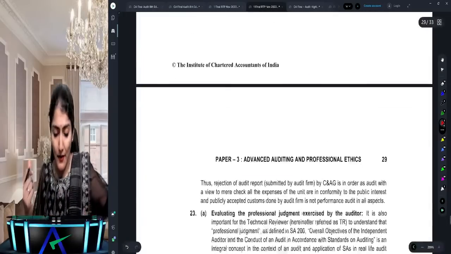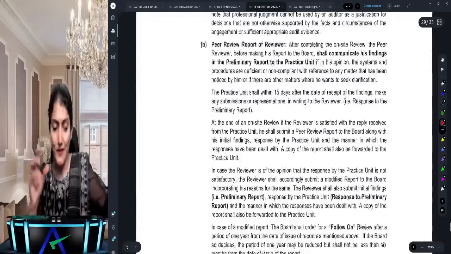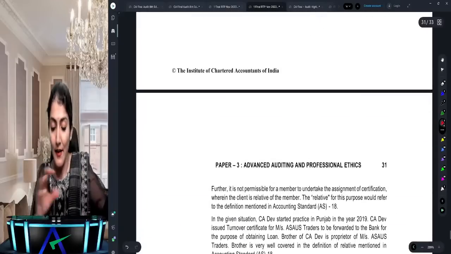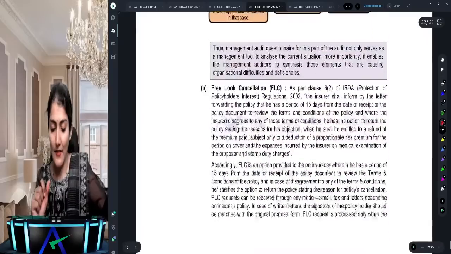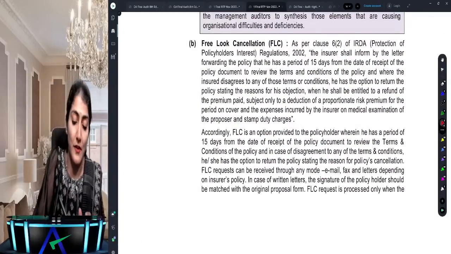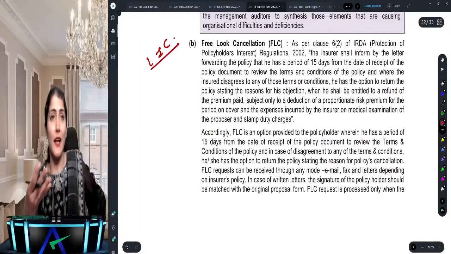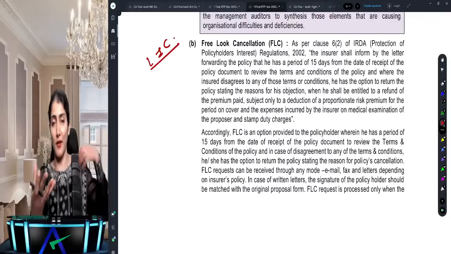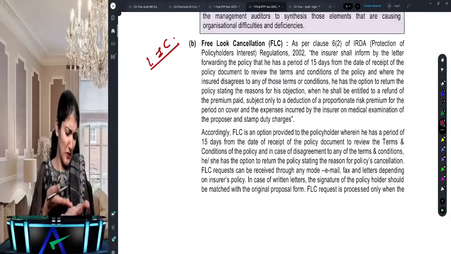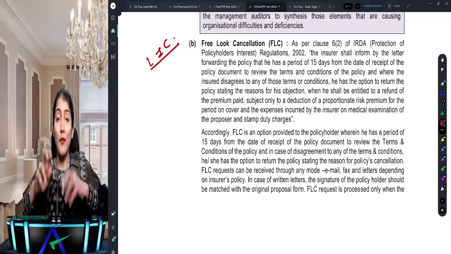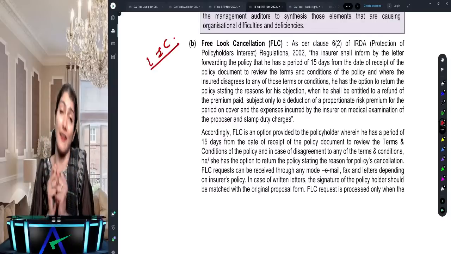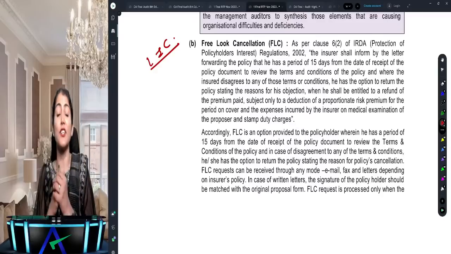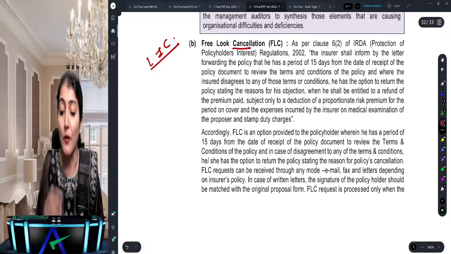Okay, right. Free look cancellation, again that's a question from an insurance company. I'm just taking a diversion from tax audit, but it's a question regarding free look cancellation. In case of a life insurance company, you applied for an LIC policy and got it, and after you receive the policy documents you say, no, I want better insurance coverage, this is not acceptable to me. So the policyholder has an option to return the policy within 15 days if he does not agree with the terms and conditions in the policy. That is called free look cancellation.